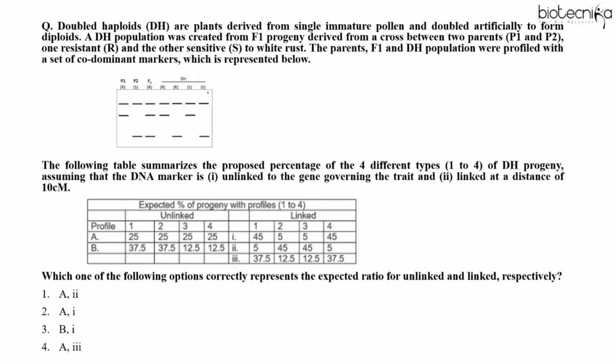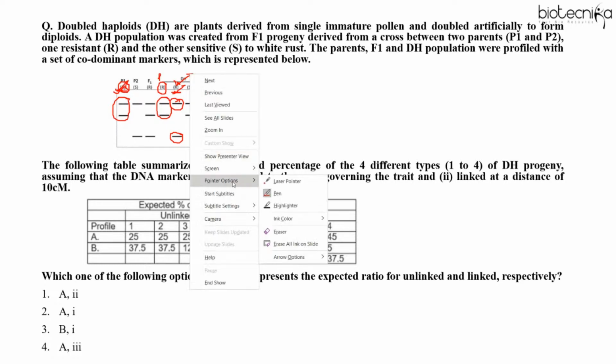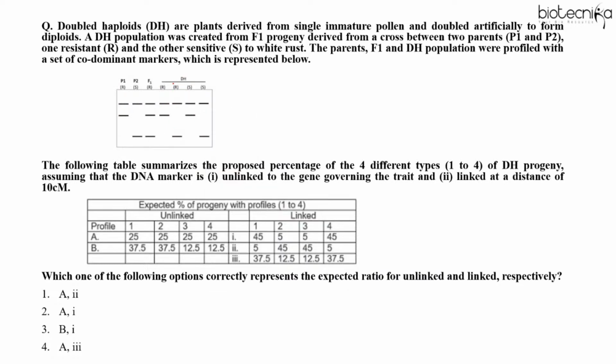So for this, we have to study this gel profile. Here you can see this is R and this is R. So they are having the same pattern, right? So this is similar to parental, having parental combination. But if you compare this one with this one, don't you think this is recombinant? Because this one doesn't match with the R1. It matches with S1. But we have to compare R with R, right? Then if you see S, so that means second is recombinant, right? First is parental, second is recombinant.